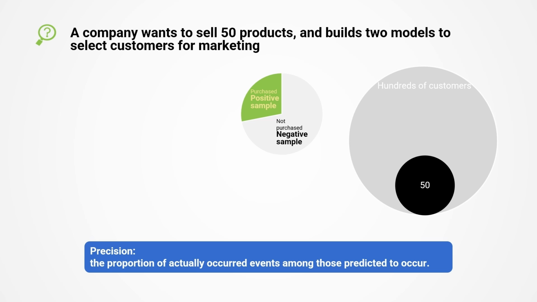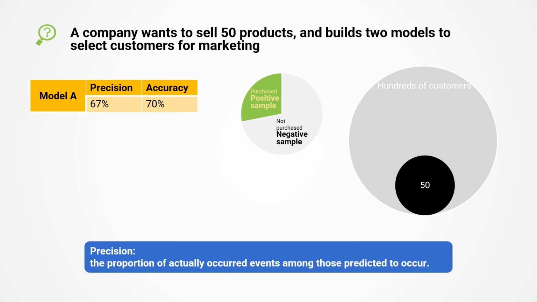the precision is 60%. For instance, the precision of Model A is 67%, and the accuracy is 70%. This figure indicates that among the customers predicted to make a purchase by Model A, 67% will actually make a purchase. Therefore, it is not difficult to deduce that if the company wants to sell 50 products, it only needs to promote to 75 customers to achieve the goal, which greatly improves work efficiency.